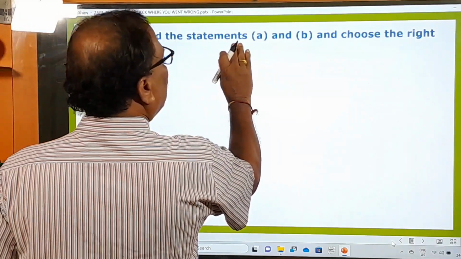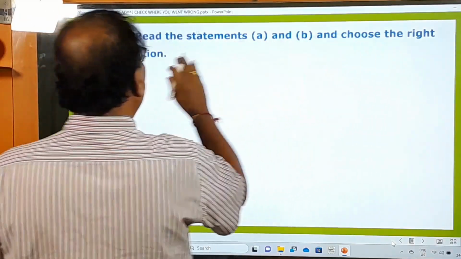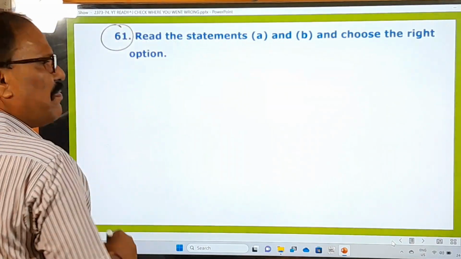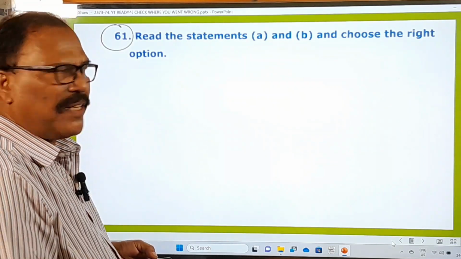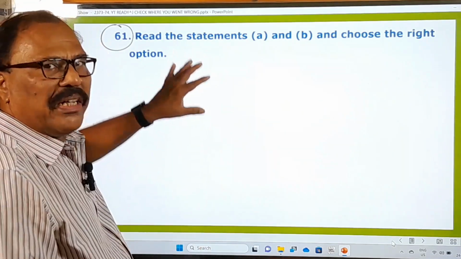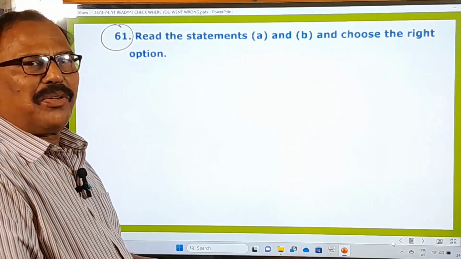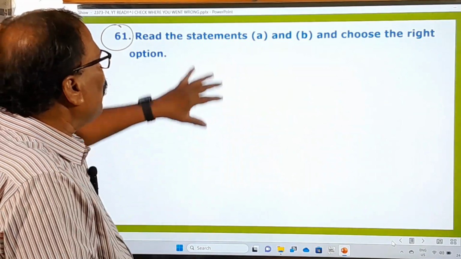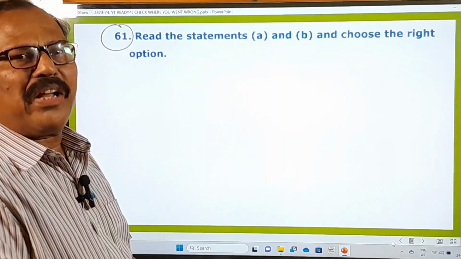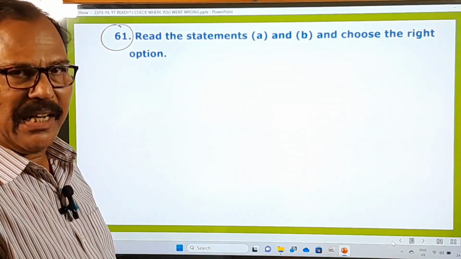Read the statements A and B and choose the right option. This is the 61st question, the very first question. And in this question, you are given two statements, A and B. You have to read them and you have to say whether both of them are correct or only one of them is correct grammatically.